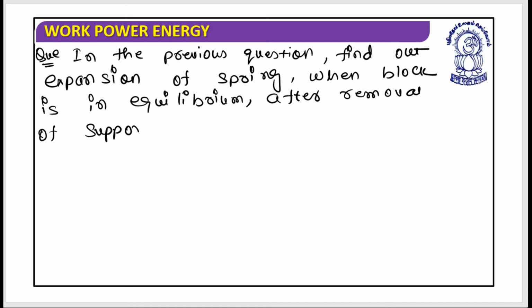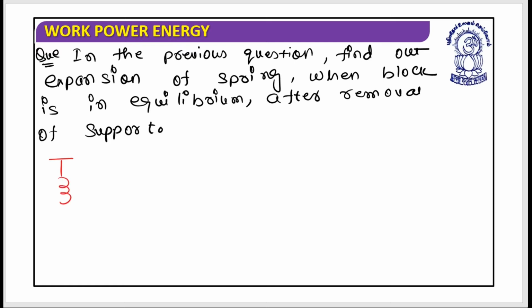So when support has been removed, a stage will come when the block M is in equilibrium. We need to find out the expansion of the spring.